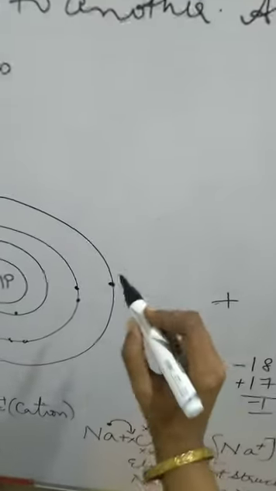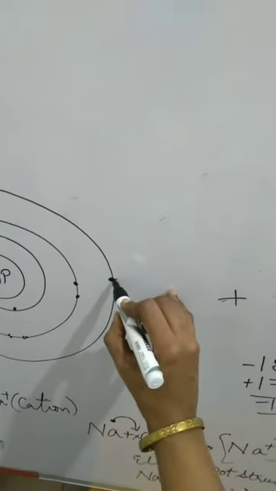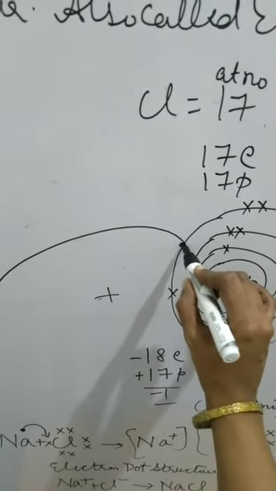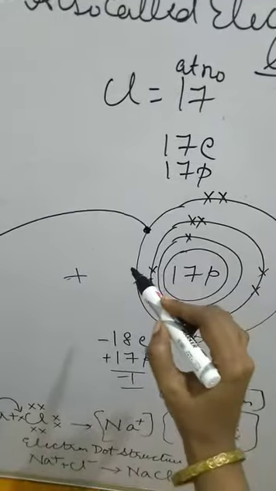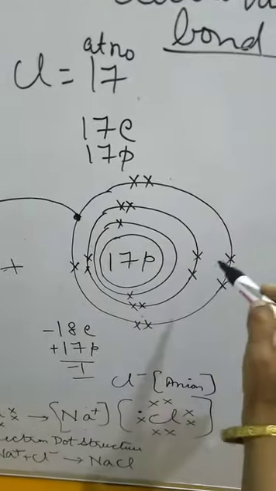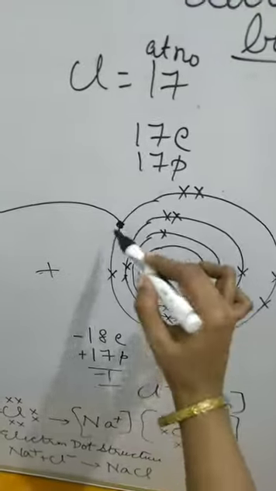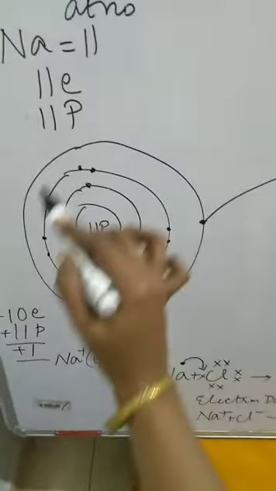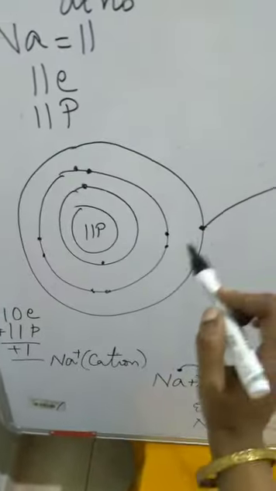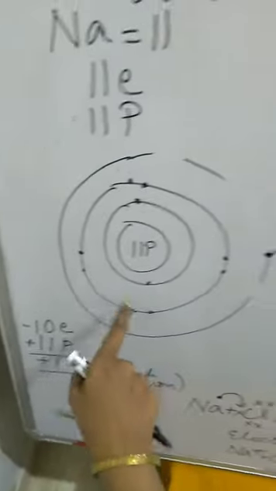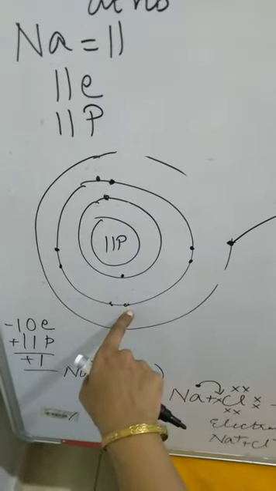So to make both of them stable, this electron will be transferred to the chlorine. Now what is happening here? The third shell of chlorine has 8 electrons: 1, 2, 3, 4, 5, 6, 7, 8. Now here also, after this electron is transferred, the third shell will be removed. After this shell is removed, what will happen? The outer shell will have 8 electrons.